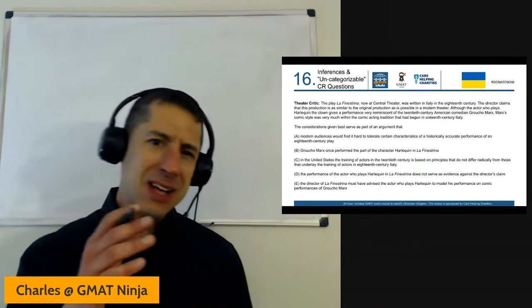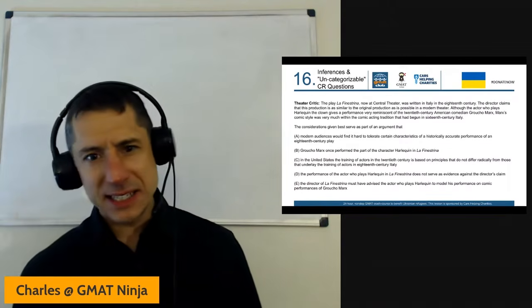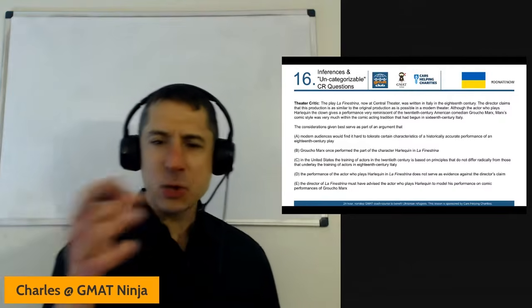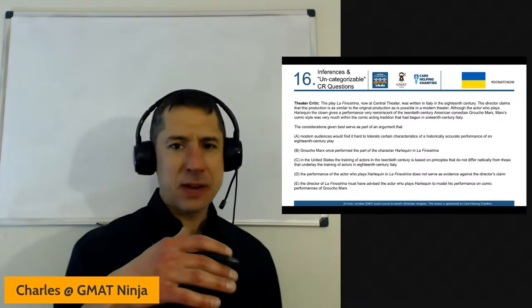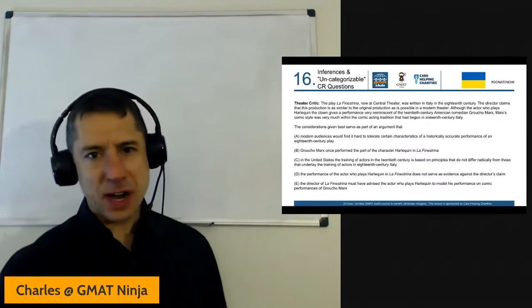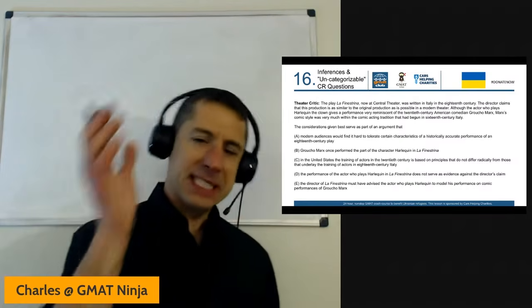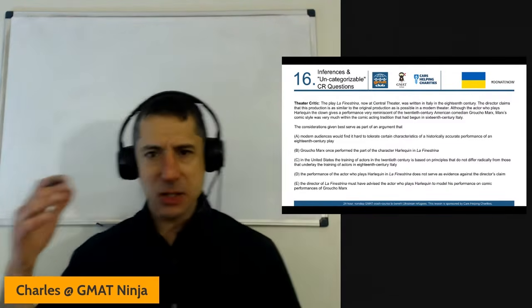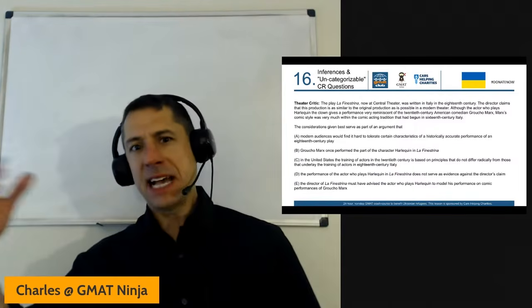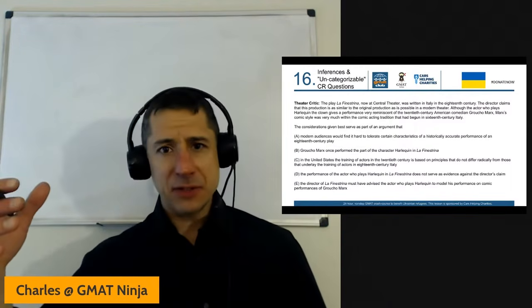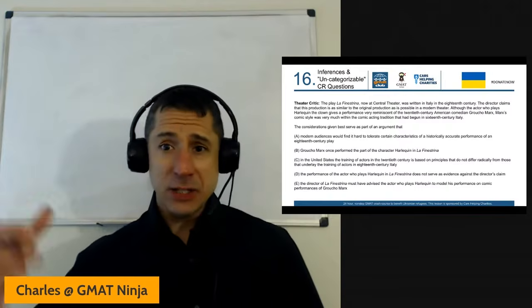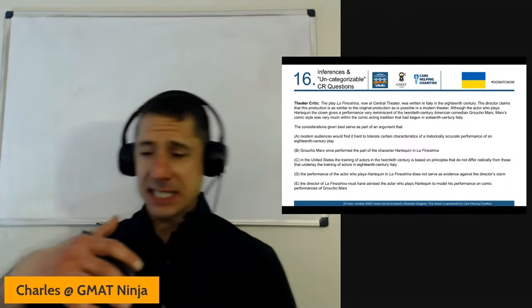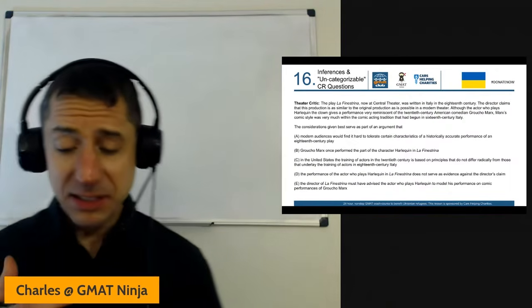And it's like, well, Harlequin the Clown gives a performance much like 20th century comedian Groucho Marx. Marx was very much within the acting tradition that started in 16th century Italy. So, okay, the director's saying that it's as close as you can get. And even this actor that's modeling himself after a 20th century guy, well, that 20th century guy modeled himself after a 16th century style. Okay, fair enough.